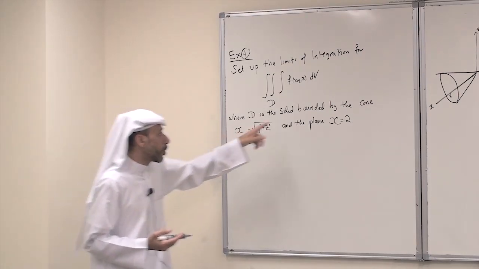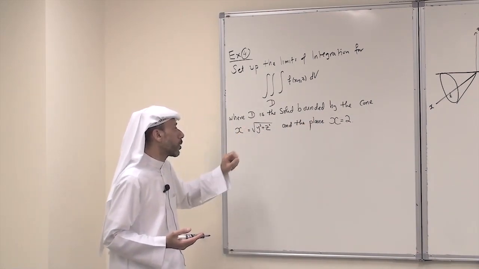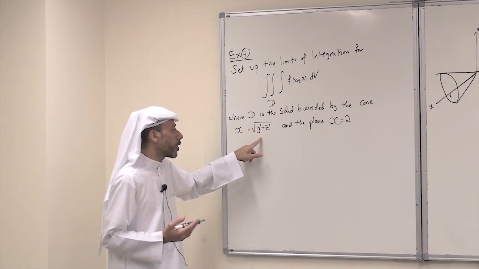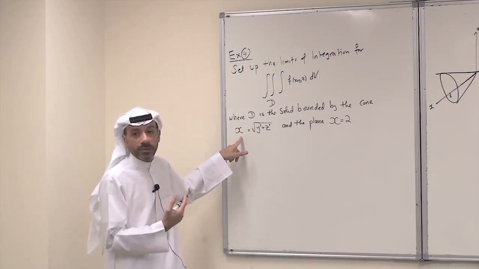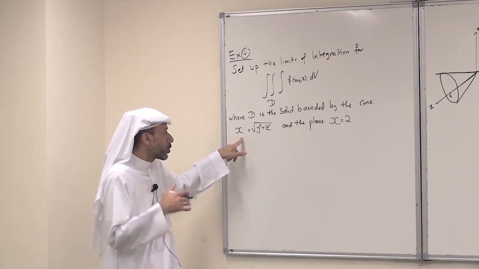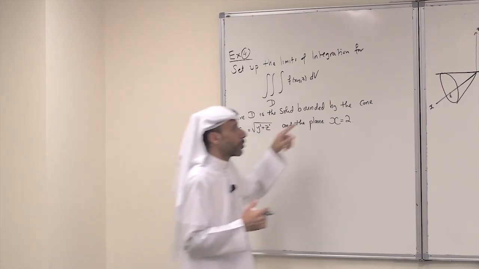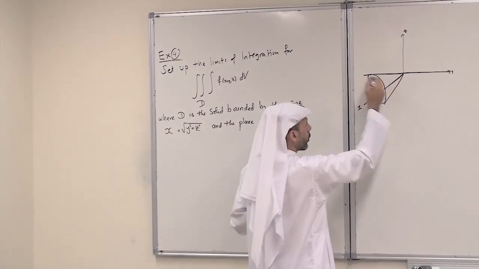The solid is bounded by the cone x equals root y squared plus z squared. So it is a cone, or really half a cone, whose axis is also the x-axis. So if we sketch along the x-axis, we have the half cone.